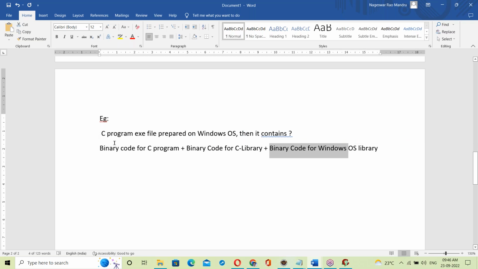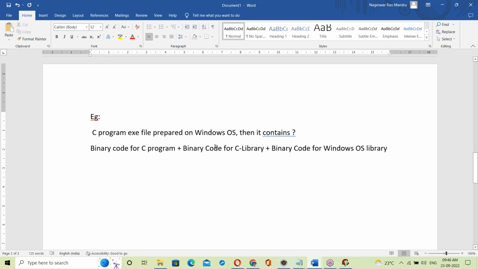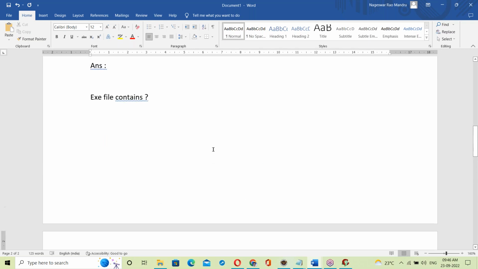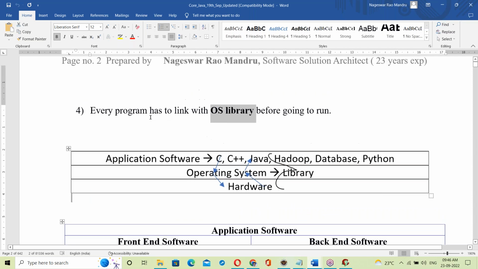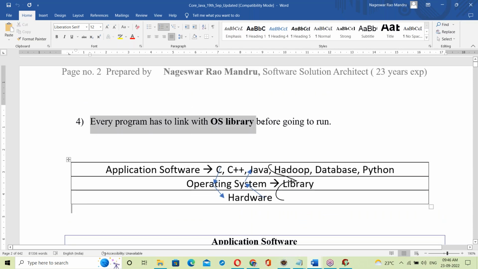By linking all of these, it generates the exe file. That is exactly the exe file. Okay, linking all of these things here. See, in previous OS topics we discussed that every program has to link with the OS library before it runs.